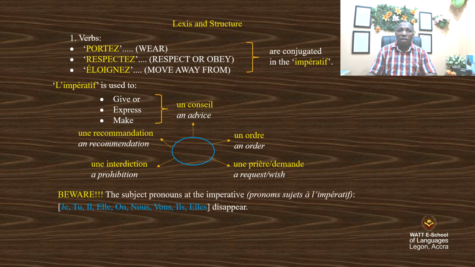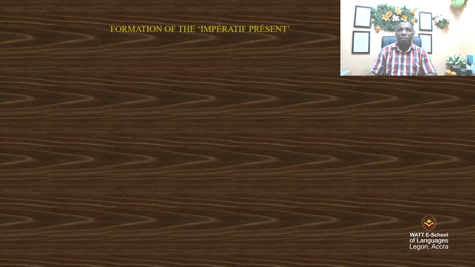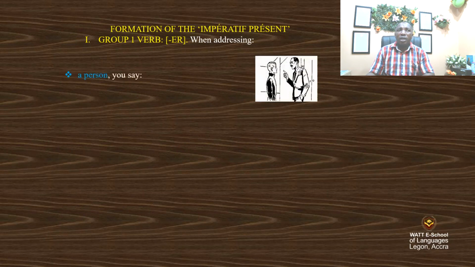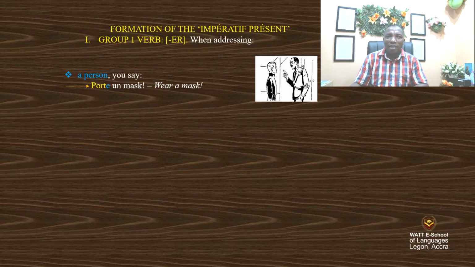Beware, the subject pronouns in the imperative. Pronom sujet à l'impératif, we have je, tu, il, elle, on, nous, vous, ils, elles. These pronouns disappear. They don't come because it is an order. How to form the imperative present? We have group one verbs. When addressing a person, you say, porte un masque, wear your mask. You can see he's giving an order to one person.